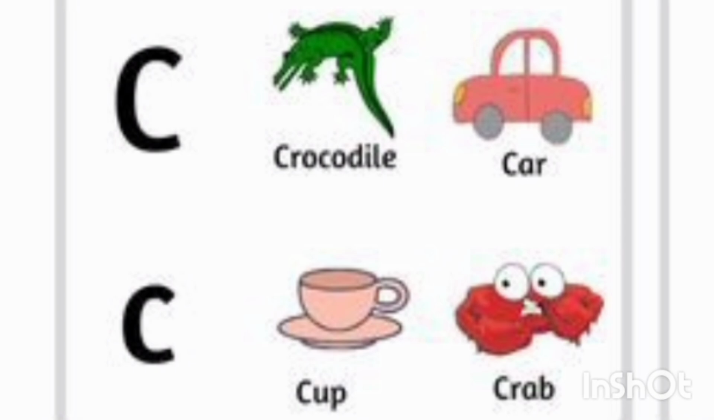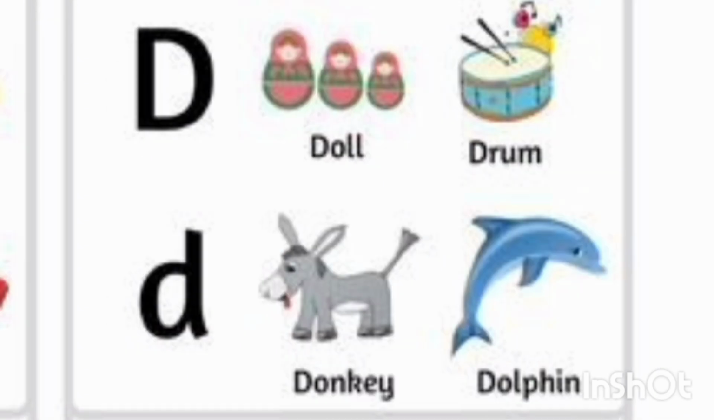C for crocodile, C for cup, C for crab, C for car. D for doll, D for drum, D for donkey, D for dolphin.